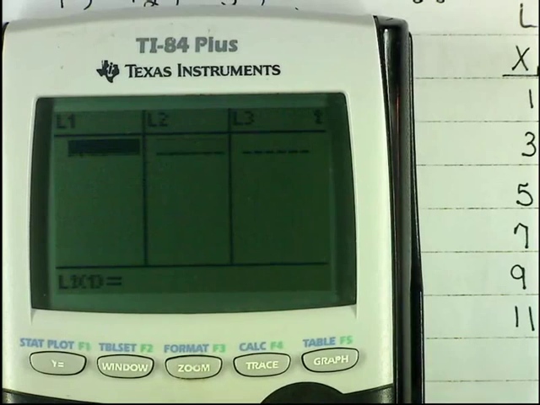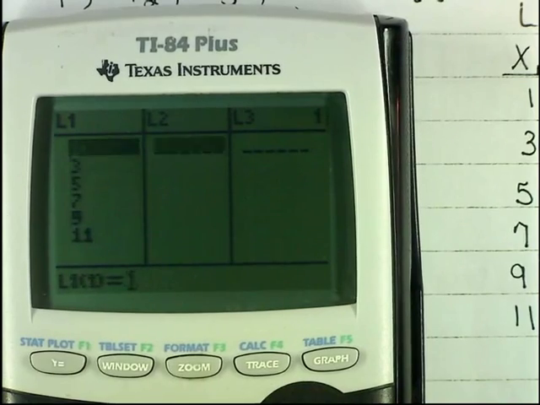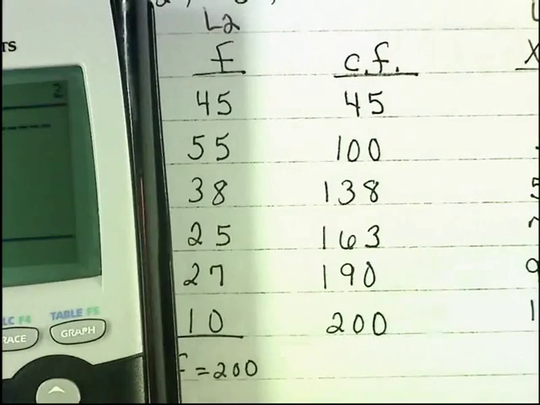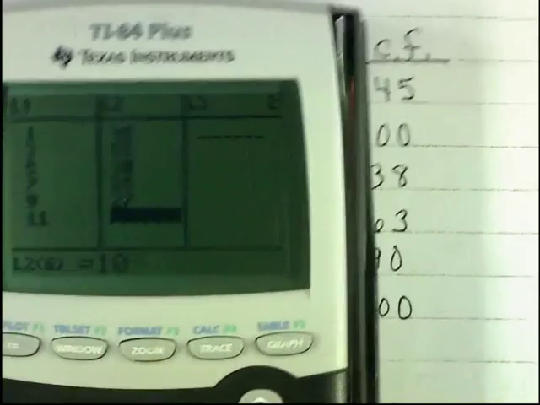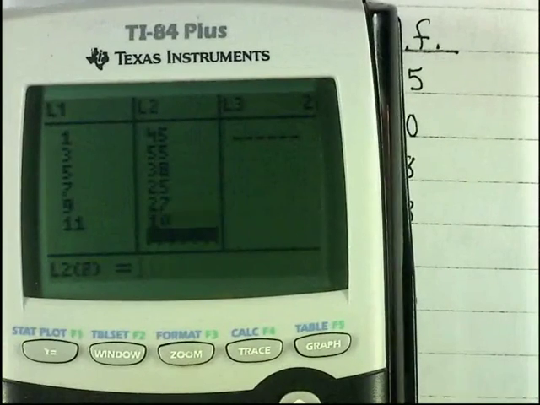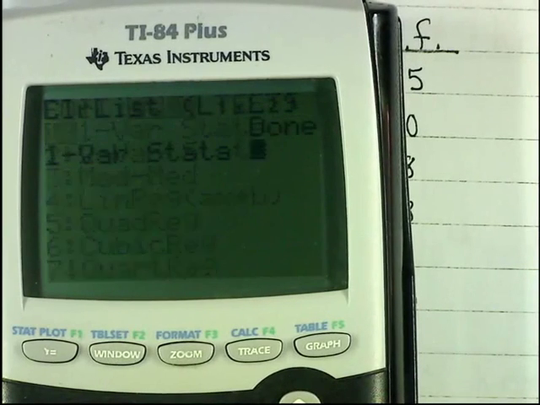I put my midpoints of 1, 3, 5, 7, 9, and 11 hours, and then my frequencies of 45, 55, 38, 25, 27, and 10. Again, you want to check those out. And then you go to Stat, Calculate, One Variable Statistics, L1, L2.